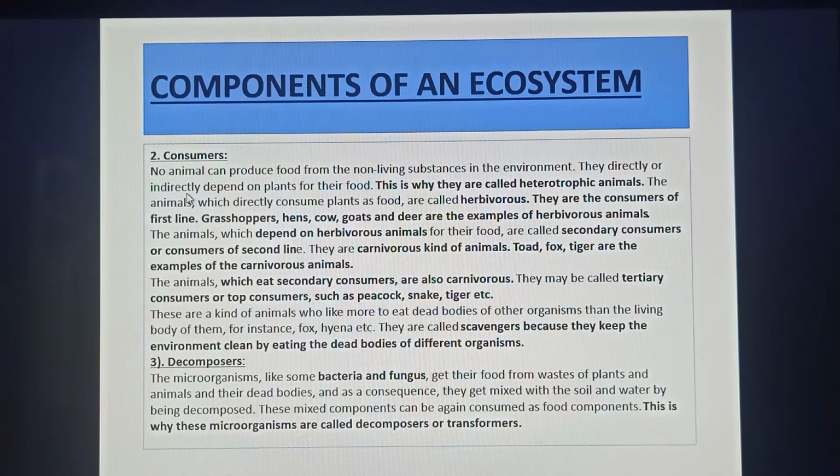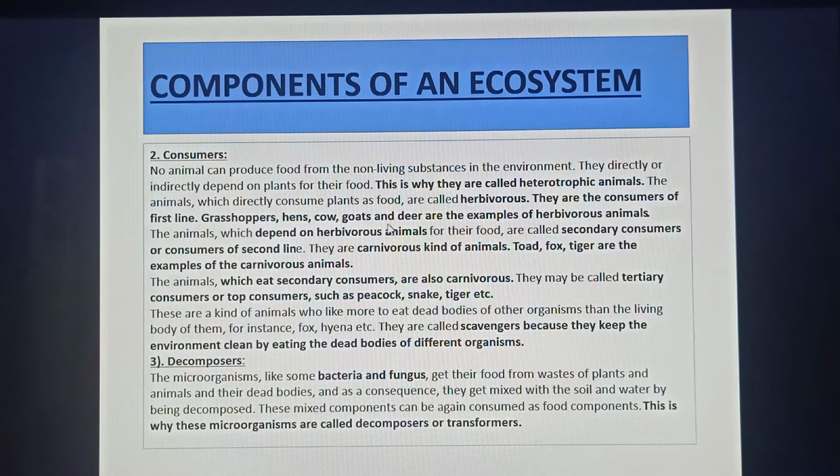Then the next component of an ecosystem is the consumer. No animal can produce food from non-living substances in the environment. They directly or indirectly depend on plants for their food. This is why they are called heterotrophic animals. The question is, what are heterotrophic animals?